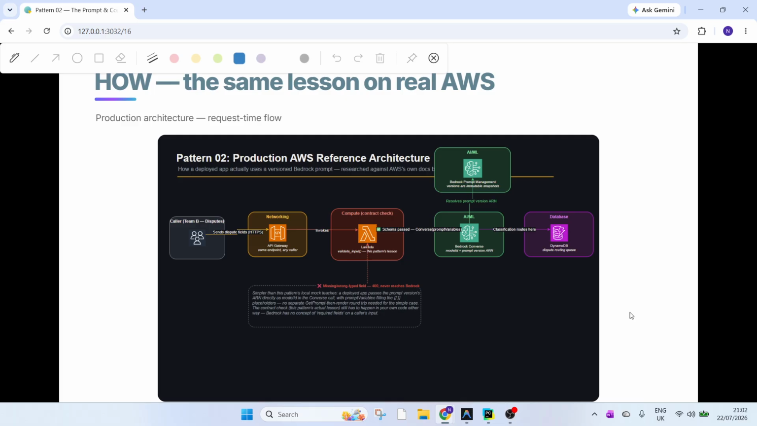That invokes Lambda. The first thing Lambda does is validate input. That's what we're showing here. Same contract check you just saw. Notice the label "your code." Hold that thought. Once the gate passes, Lambda calls the Bedrock Converse API.